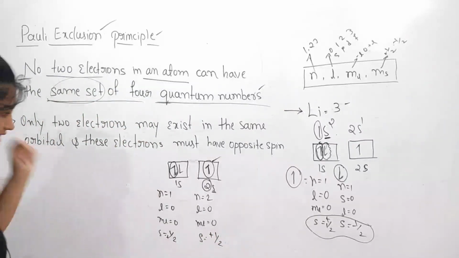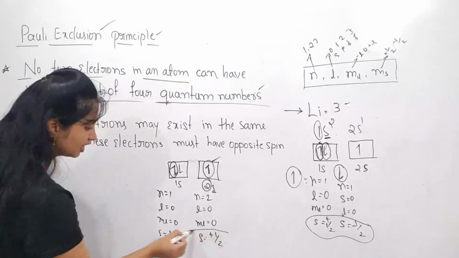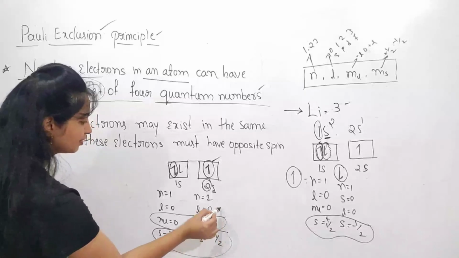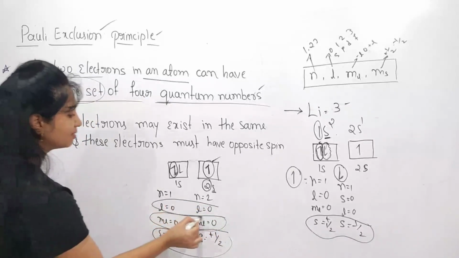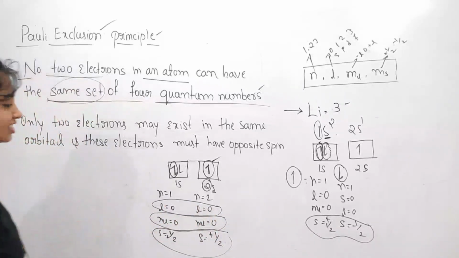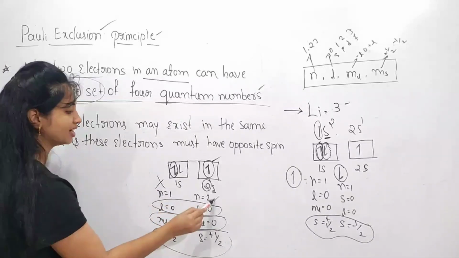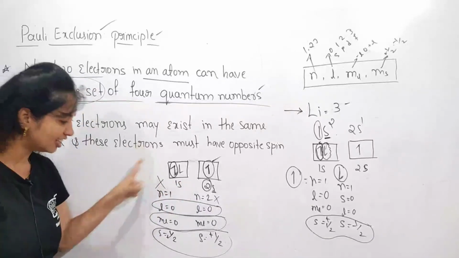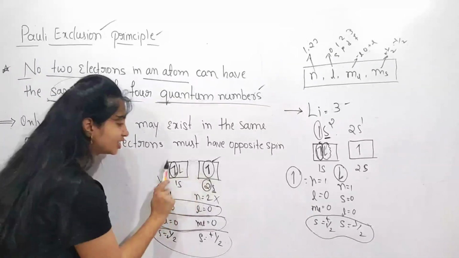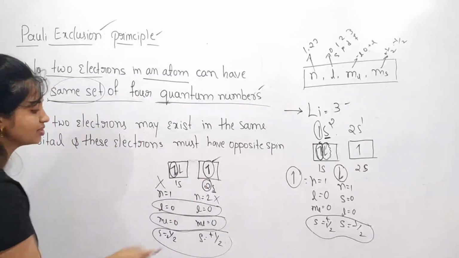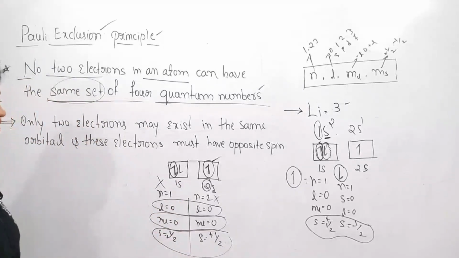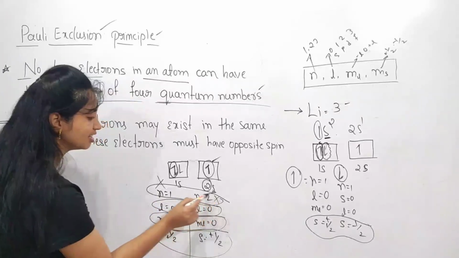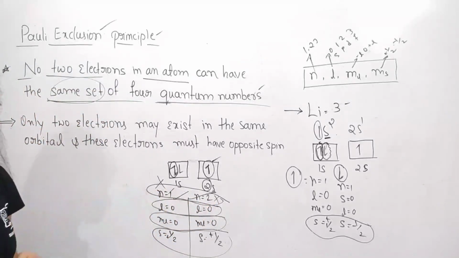So just observe here, the spin quantum number is same, the magnetic quantum number is same, the azimuthal quantum number is same, but the principal quantum number is not the same. They are different. Here also these 2 electrons have similar values in 3 quantum numbers, but in 1 quantum number they are not similar.